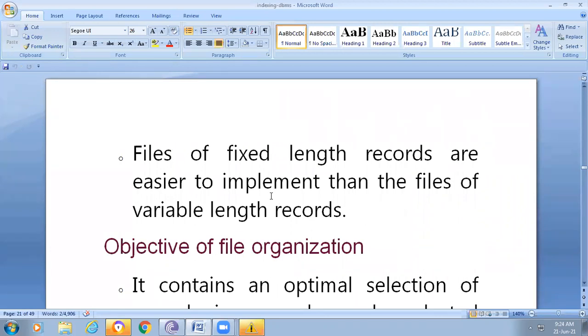In the case of fixed length records, we need not verify each and every time. But in the case of variable length records, we try to see whether it is crossing the memory limit or not. Okay.